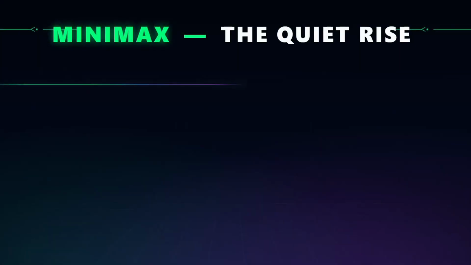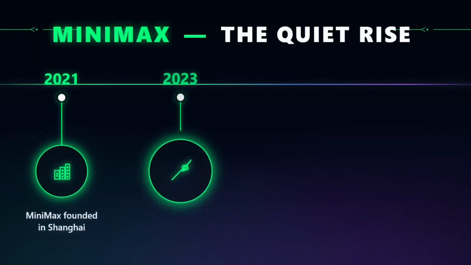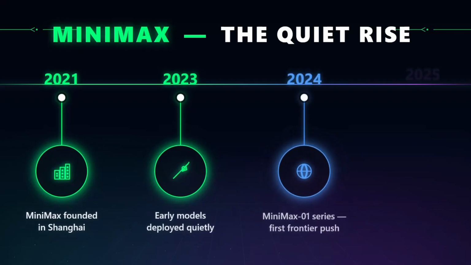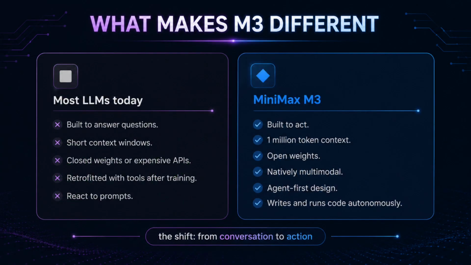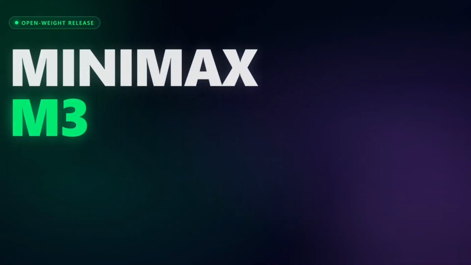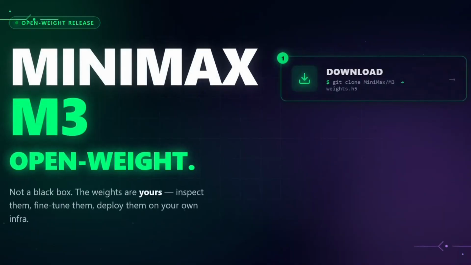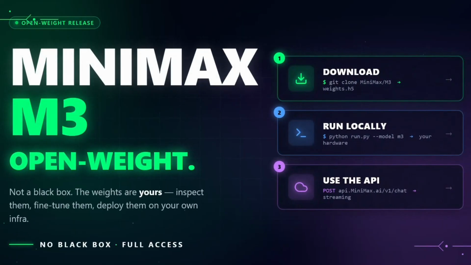MiniMax M3 is a large language model released by MiniMax, a Chinese AI lab that has been quietly building very capable models for the last couple of years. But M3 is different from their previous work, and different from most models in the current landscape. Here is what makes it stand out. First, it is open-weight. You can download it, run it yourself, or use it through their API. No black box. Full access.